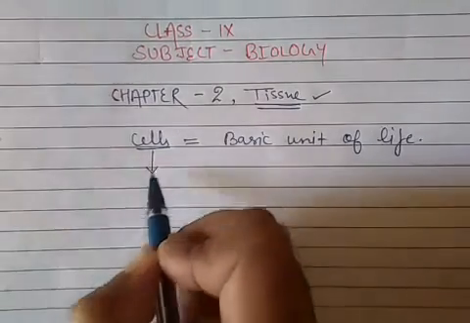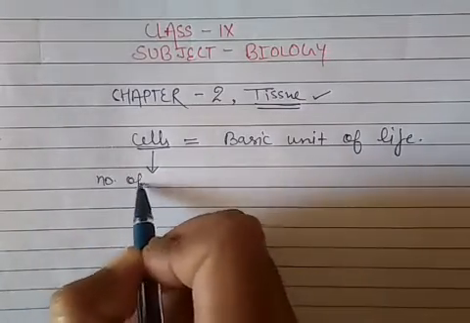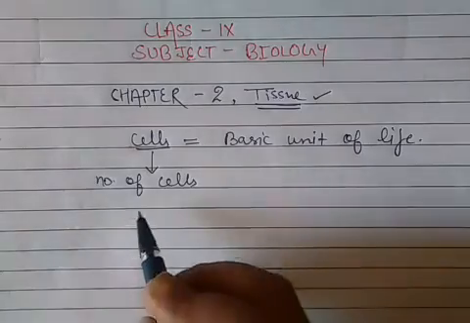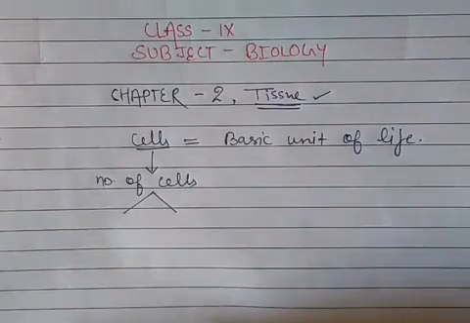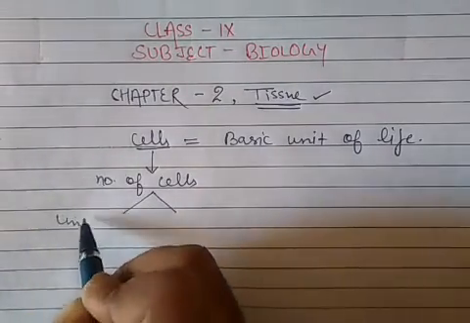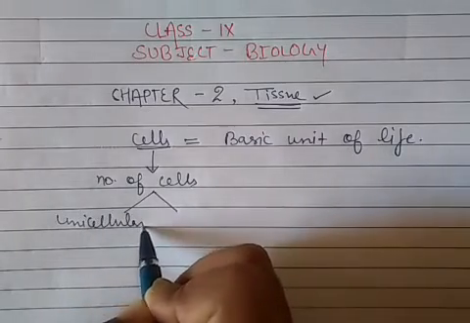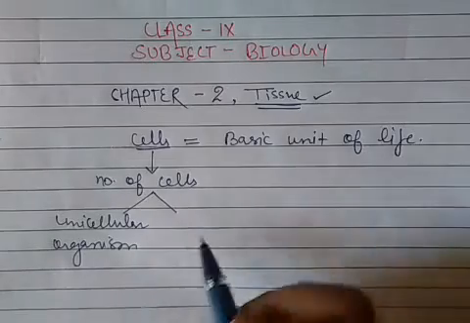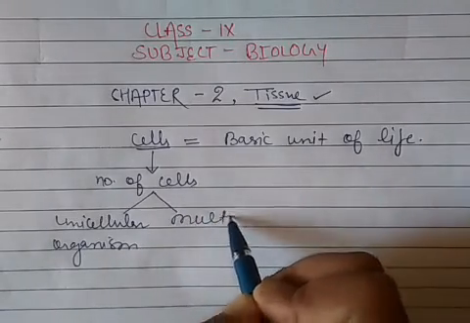So on the basis of the number of cells, there are two kinds of organisms. One is unicellular organism and another one is multicellular organism.